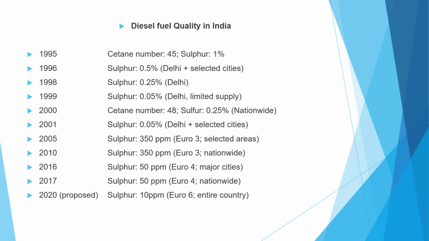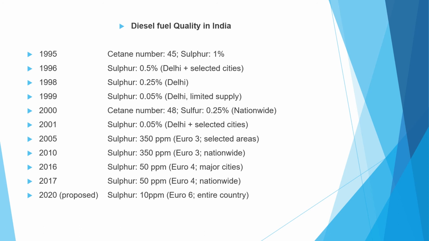In the year 2000, the cetane number is 48, and the sulfur content is 0.25%, which is used nationwide. In the year 2001, the sulfur percentage is 0.05%, which is applied in Delhi and a few selected cities.